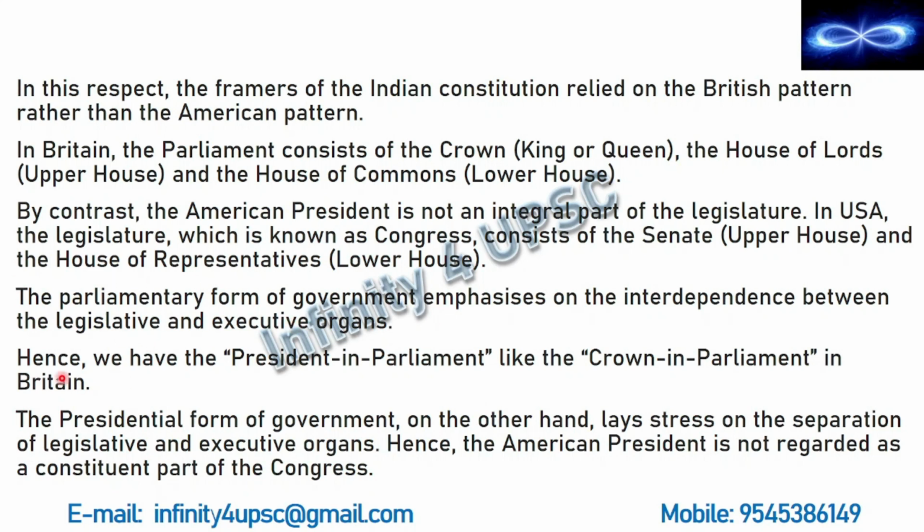So whenever there is a meeting, whenever there is a session, these members can ask questions to the ministers, and the ministers are liable to give a reply to the legislature. So these are the reasons why we chose the parliamentary form of government. And in the presidential form of government, they lay stress on separation of the legislative and executive organs. Hence, the American president is not regarded as a part of Congress.